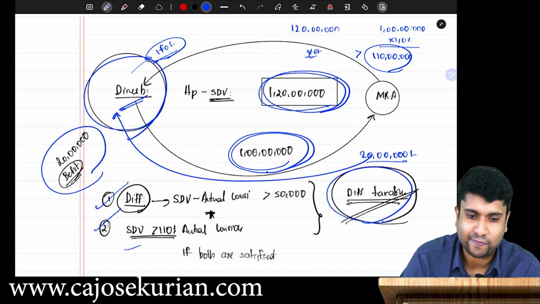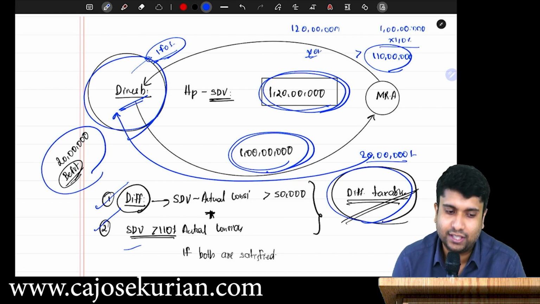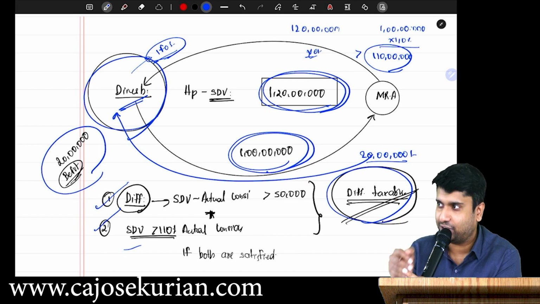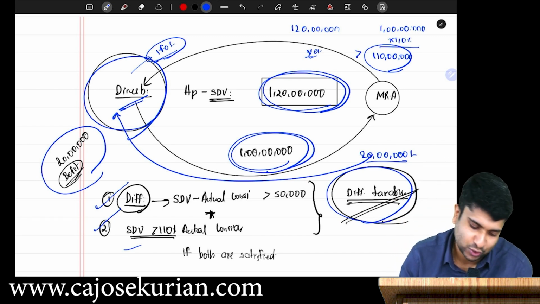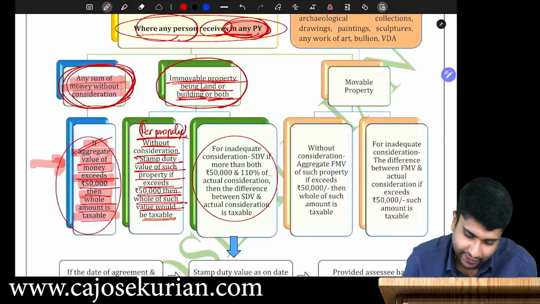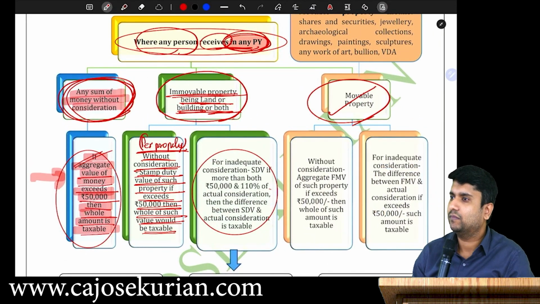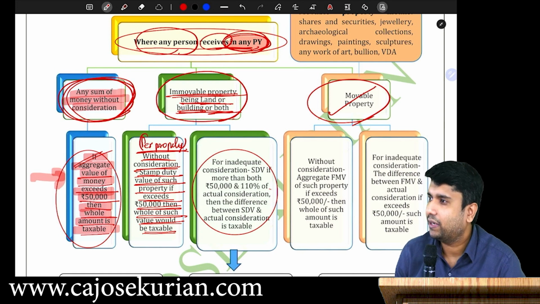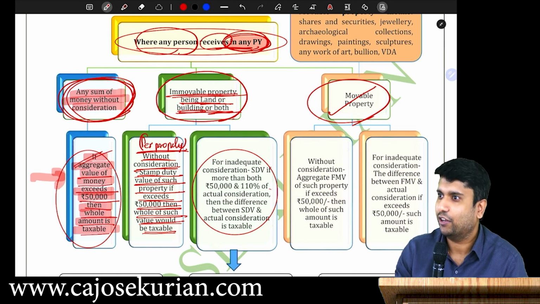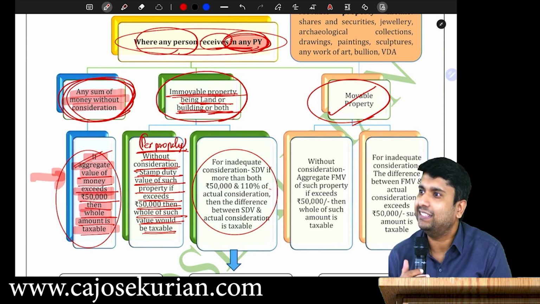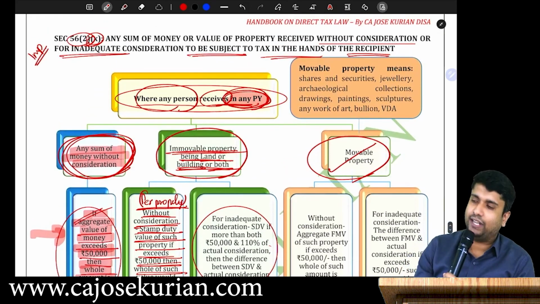Now, coming back to the point, we were discussing the taxability of gifts, and we have completed money as well as immovable property. And there is one more thing. What is the third thing? You tell me. Movable property. What is movable property? Normally we say anything other than immovable property, but it is not like that. There is a definition. Can you read the definition?